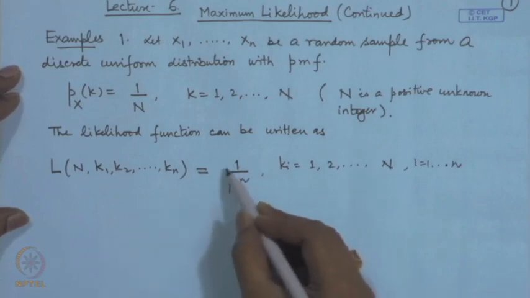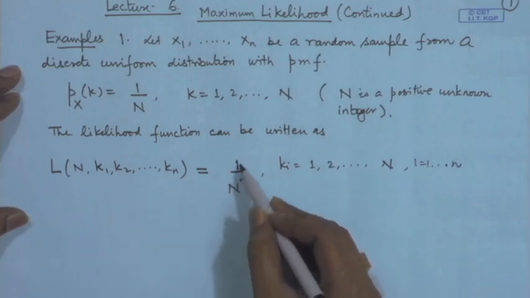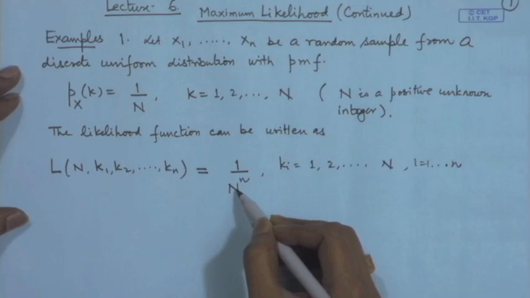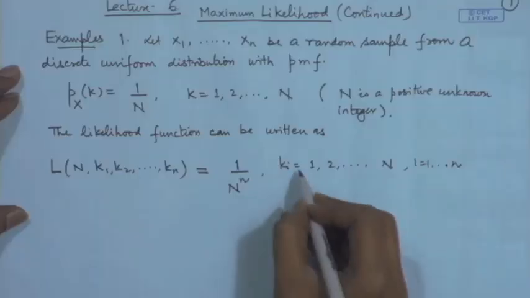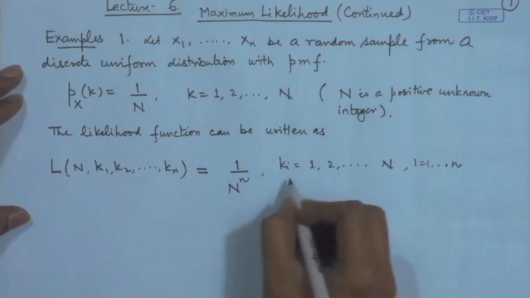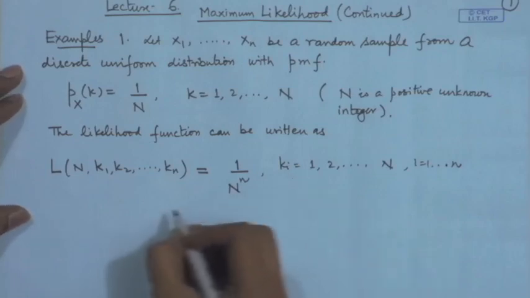Now, the problem here is to maximize this function with respect to n. As n is appearing in the denominator, this will be maximized when n is taking the minimum value. Now, what is the minimum value of n that is possible here? This region we can write in a more appropriate fashion.